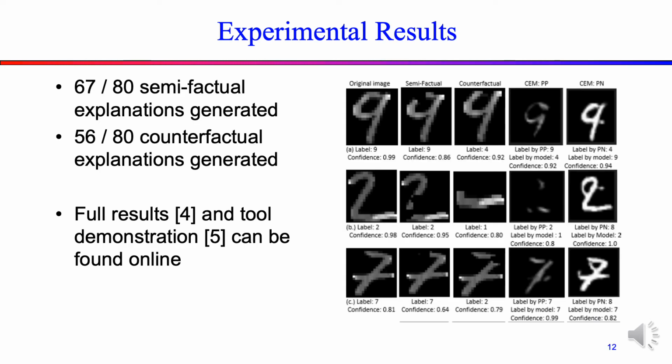The full results and tool demonstration can be found online in a shared Dropbox. 67 out of 80 semi-factual explanations were generated, and 56 out of 80 counterfactual explanations were generated. Please see the full results for a full comparison and evaluation.